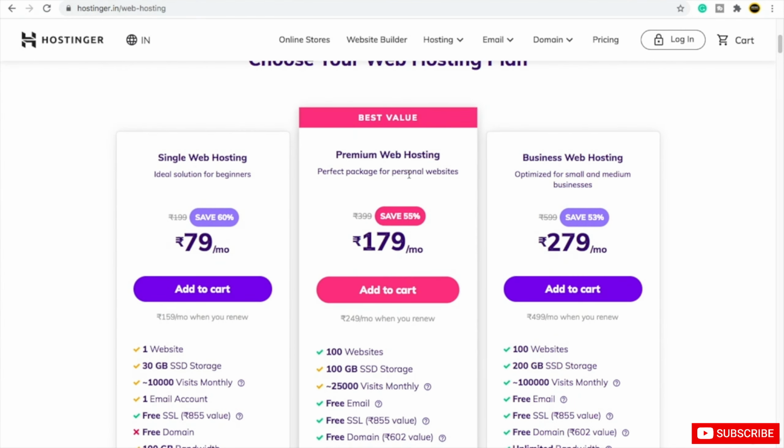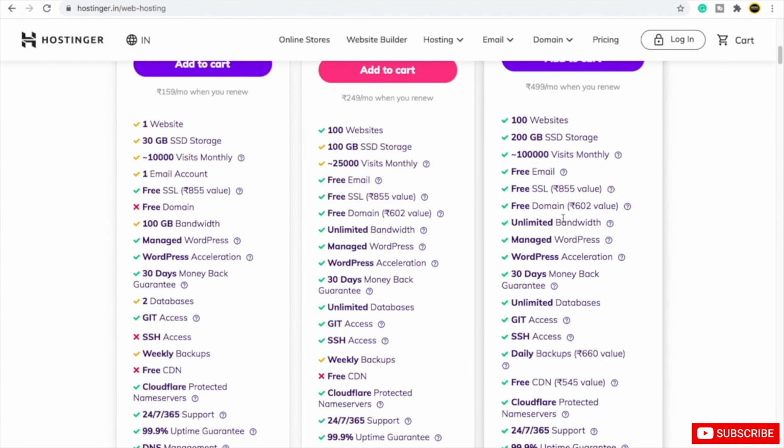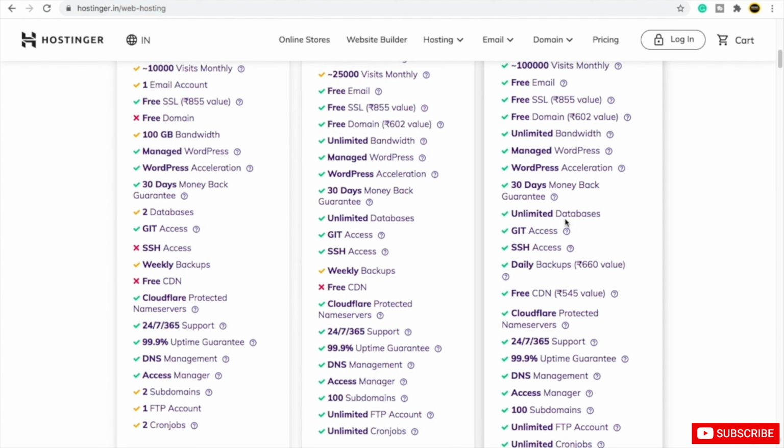If you buy single web hosting, premium web hosting, or business web hosting, in all plans you are going to get a 30 days money back guarantee. The company is going to return all your money to you within 30 days. If you do not like their service within 30 days, you can ask them to refund your money. They are going to return every bit of your money.